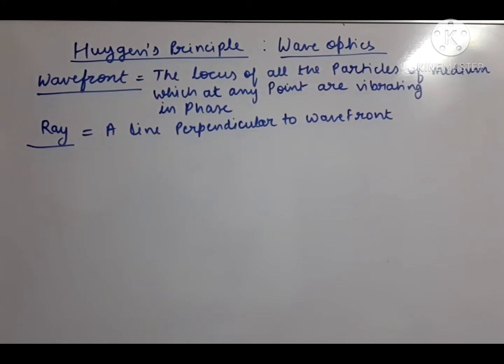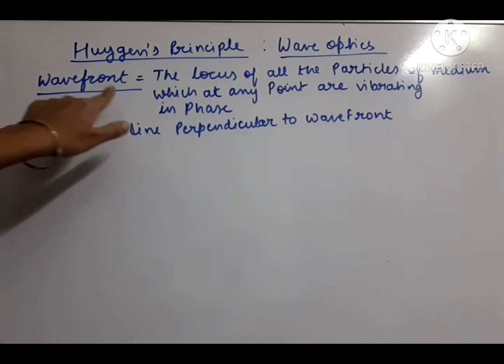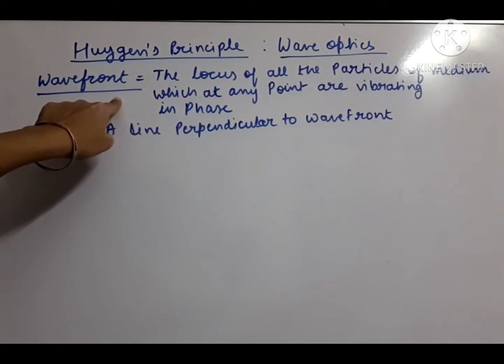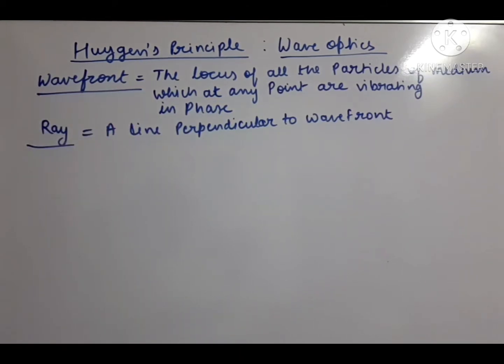Huygens suggested that light travels in the form of a wave. So here we have to understand a related topic, that is the wave front. The idea is very simple. Let us understand it with the help of a diagram. First of all, how the light travels and how it will reach some other point at some time. That was discussed under this heading. So it is this way.